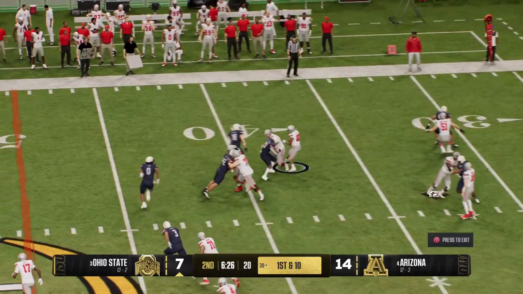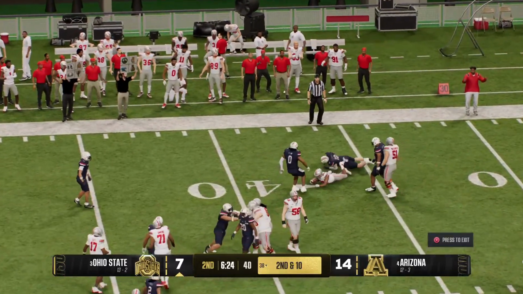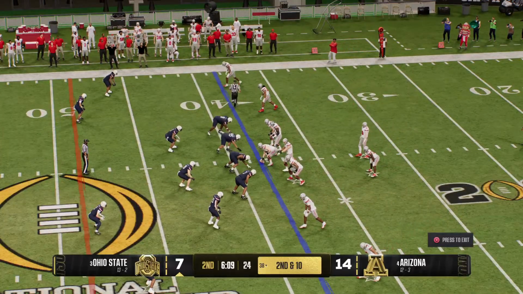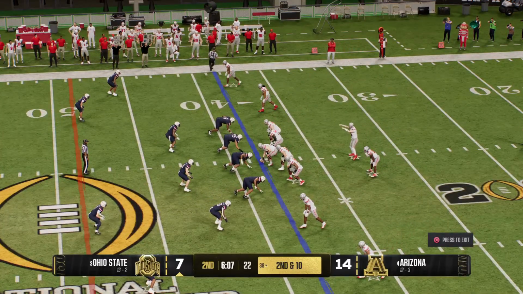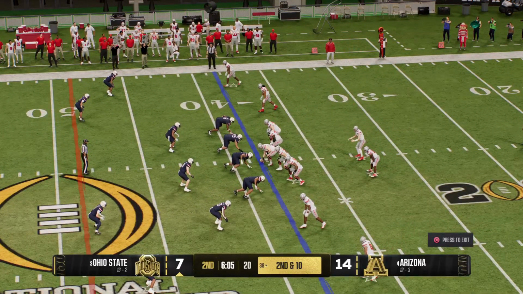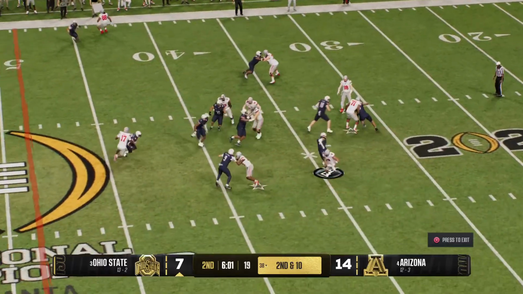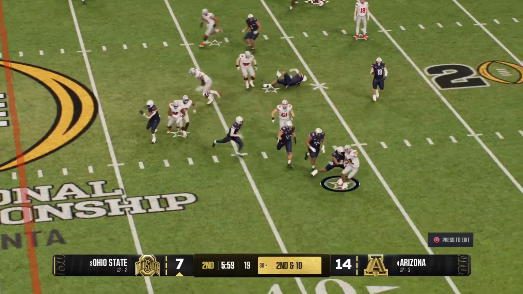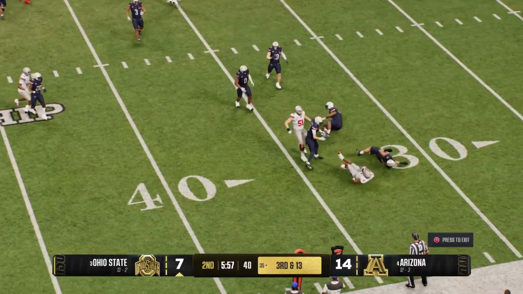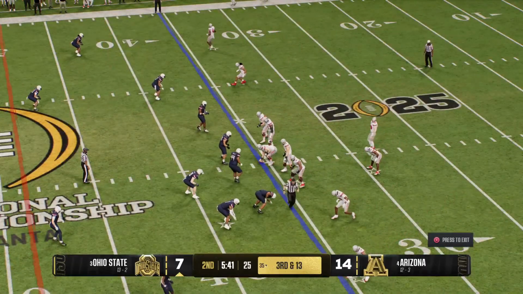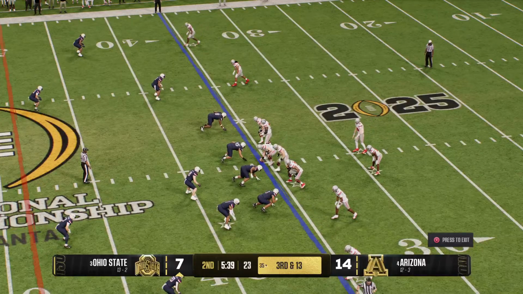From the shotgun now, here's a handoff inside. They're able to tackle the ball carrier there. Getting set. Here's second down. The wide receiver coming in motion now. Back to pass. It's Howard. And that pass is hauled in over the middle. And he's tackled for a loss after the catch. The defense all over that one. Not going to be easy here. Backed up a long way to go for a first down.